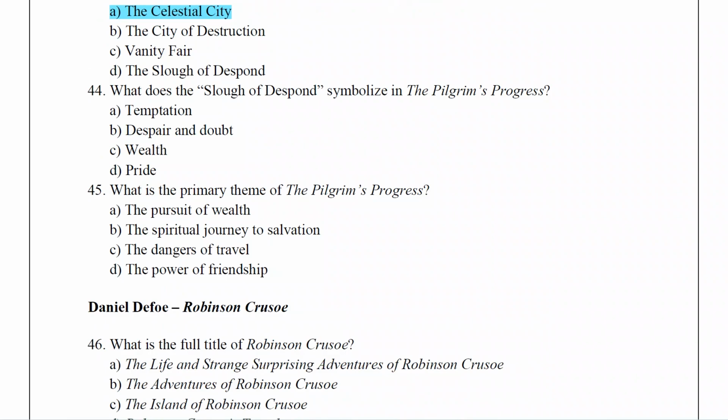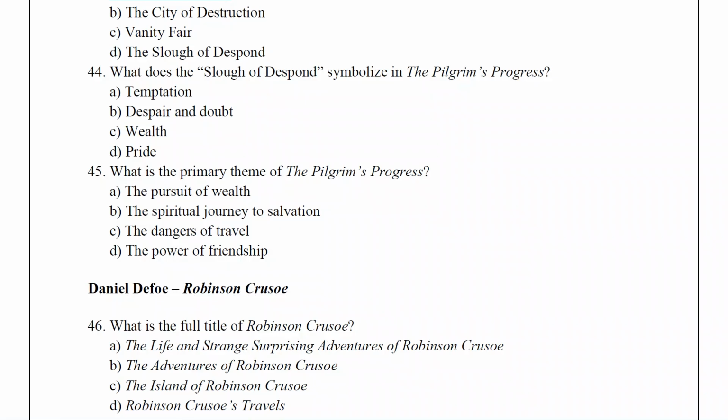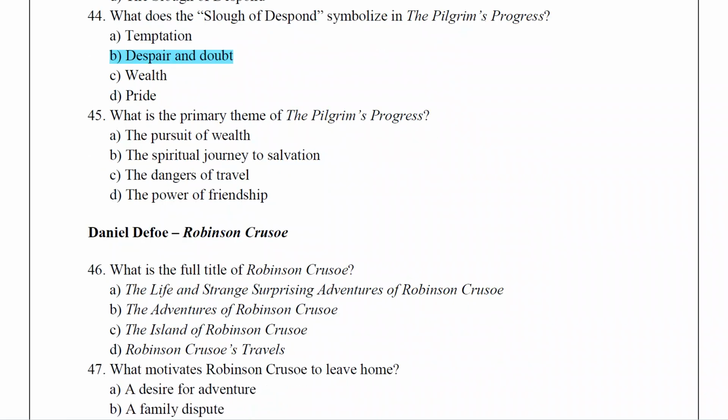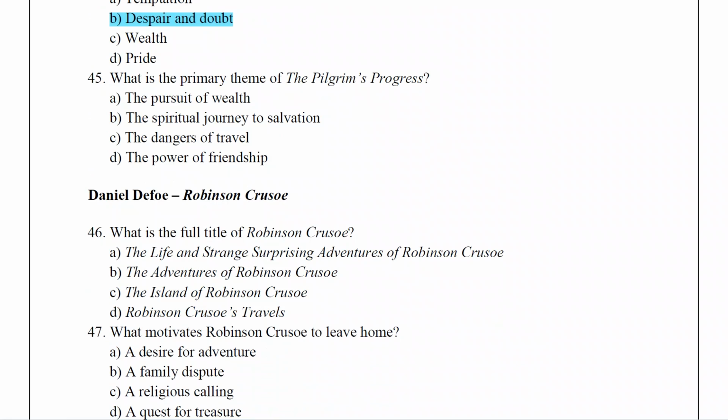What does the Slough of Despond symbolize in The Pilgrim's Progress? The answer is despair and doubt. What is the primary theme of The Pilgrim's Progress? The spiritual journey to salvation.